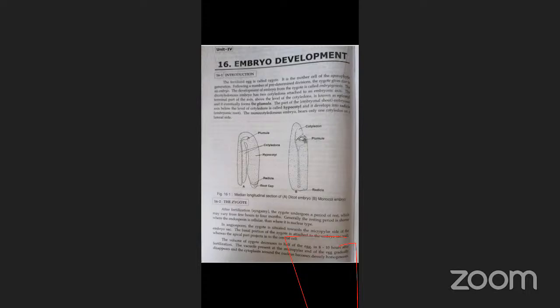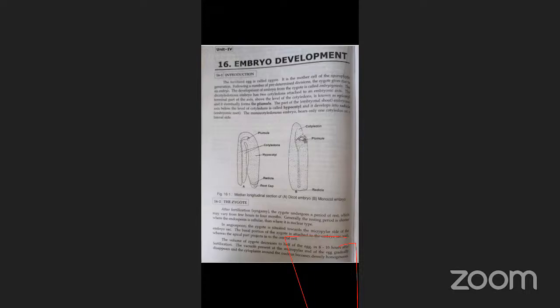What is the endosperm? Endosperm is the nutritive tissue for the developing embryo in the phanerogams. In gymnosperms, what is the nature of the endosperm? Haploid condition.